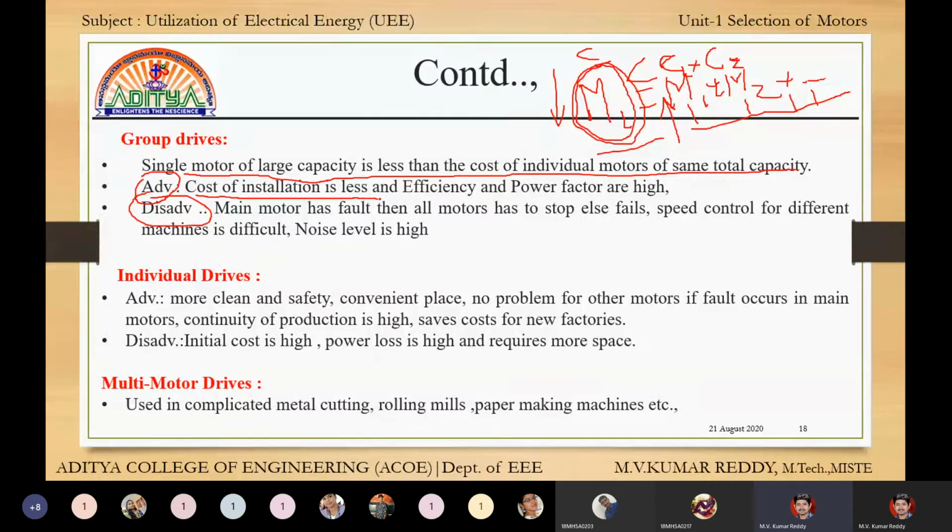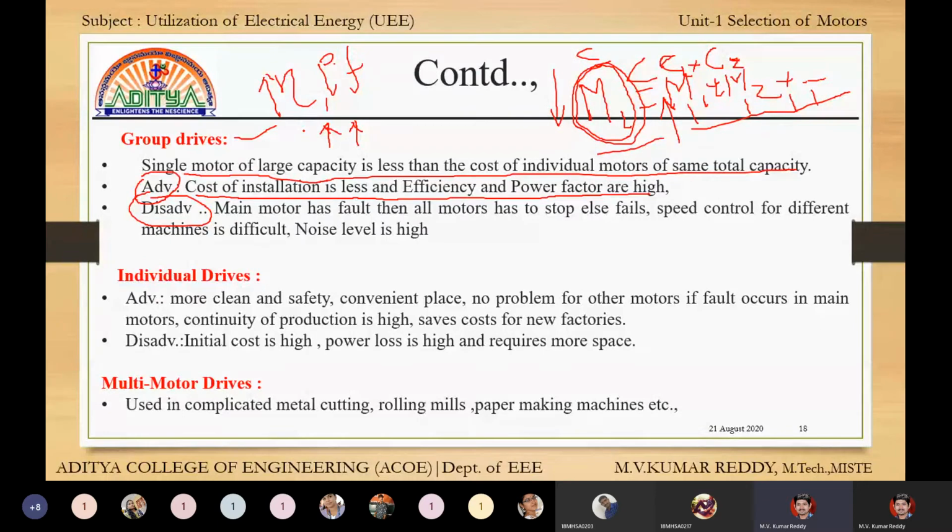Cost of installation is less, and efficiency and power factor are high. By using group motors, installation cost is less, efficiency is high, and power factor is also high. In machines, we always require high efficiency and high power factor. These are the two important parameters in any experiment.